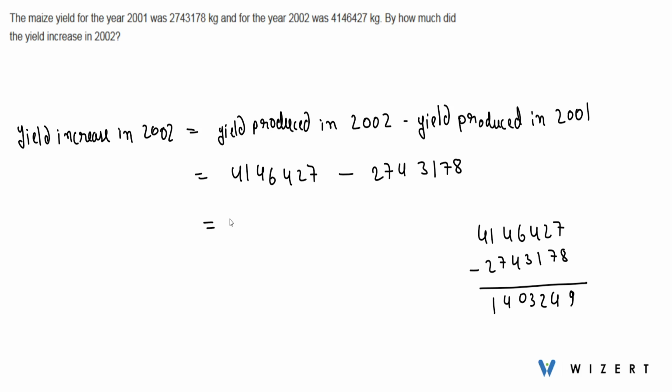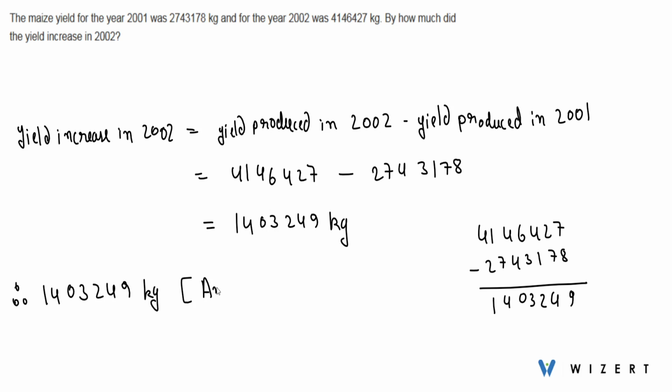So ultimately we will have 1403249 and the unit will be kg. Therefore 1403249 kgs will be our required final answer.